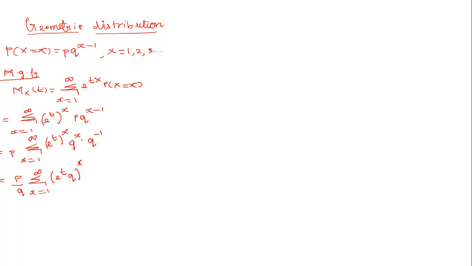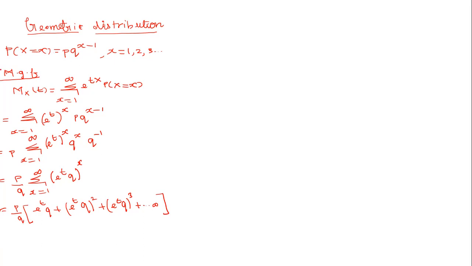Now we start expanding x. So p divided by q, substitute x is equal to 1, I am getting e power t q. If I apply 2, e power t q the whole square. If I apply 3, e power t q whole power 3, and this will continue till infinity. Throughout the expression, we can notice that e power t q is a common term, so we can take e power t q outside from the expression.